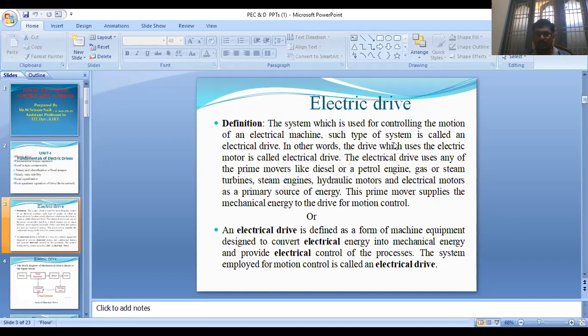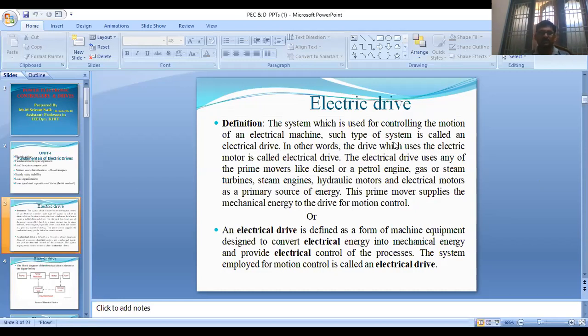The drives use any of the prime movers, like diesel or petrol engines, gas or steam turbines, steam engines, hydraulic motors and electrical motors, as a primary source of energy. That means for supplying the energy, any of these prime movers we can use.